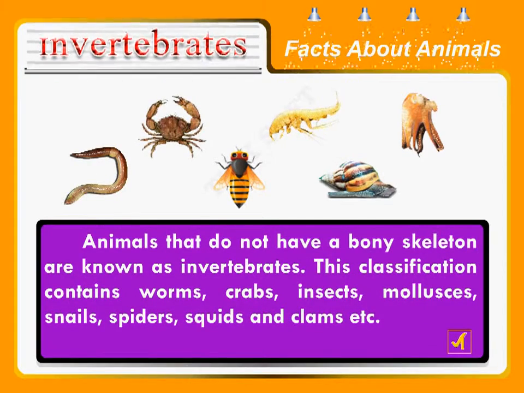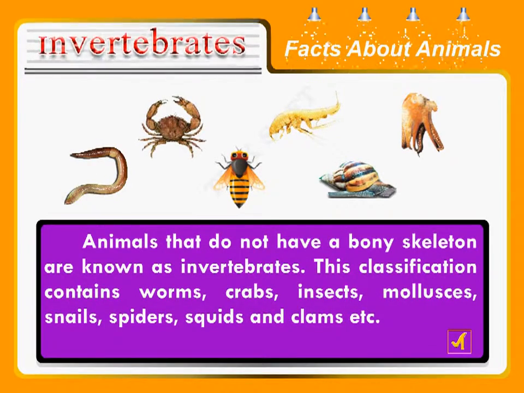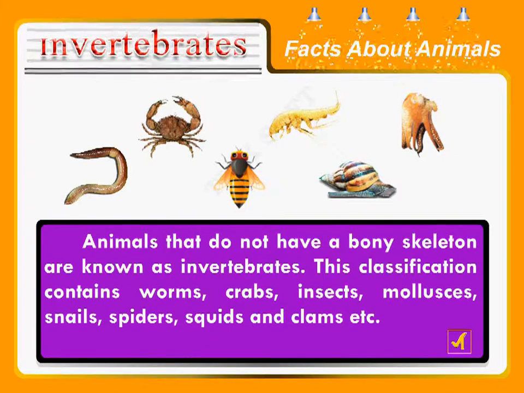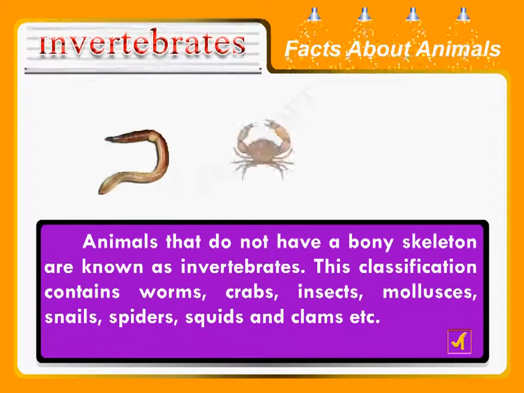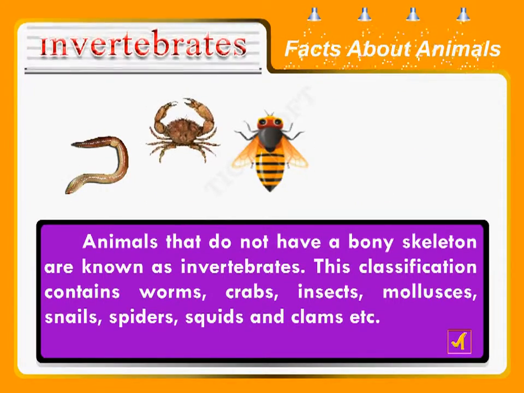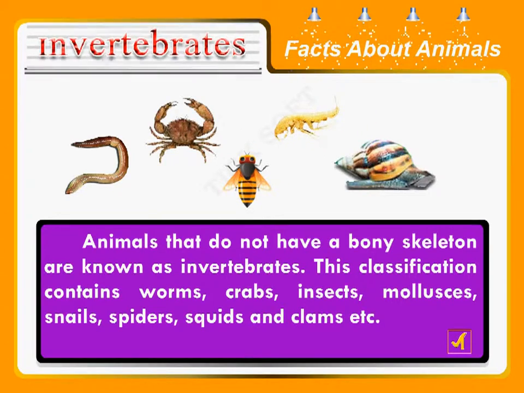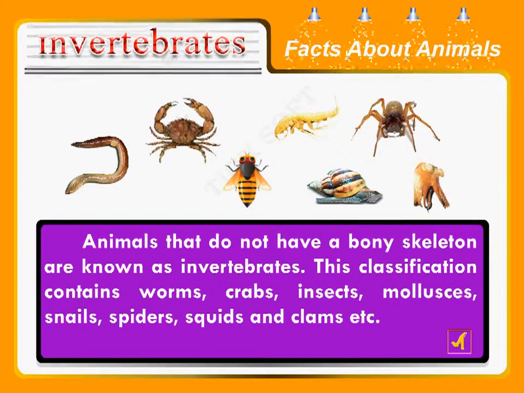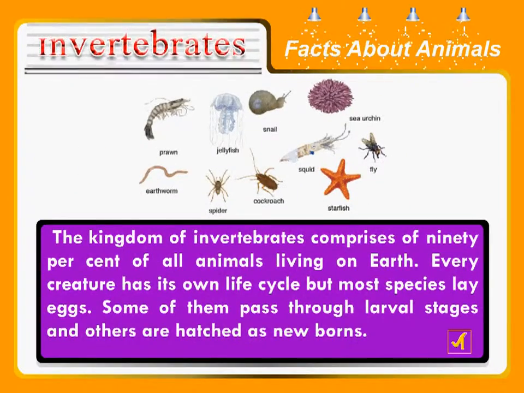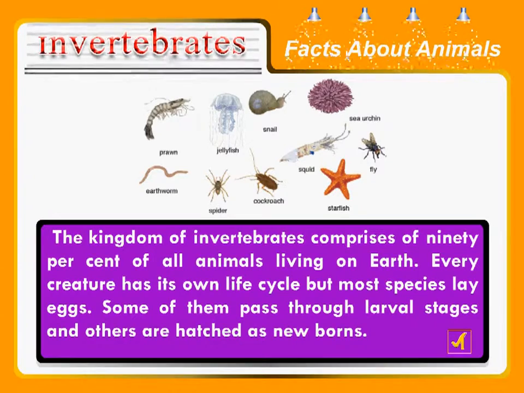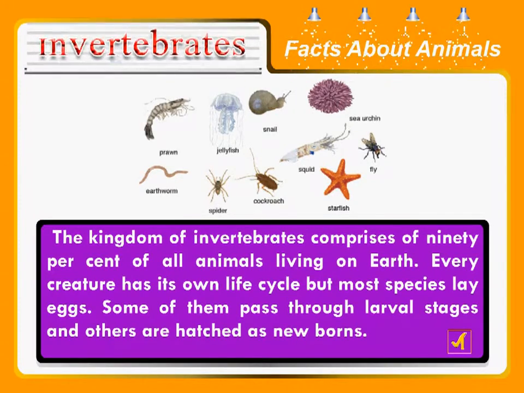Invertebrates. Animals that do not have a bony skeleton are known as invertebrates. This classification contains worms, crabs, insects, mollusks, snails, spiders, squids, and clams, etc. The kingdom of invertebrates comprises 90% of all animals living on earth.